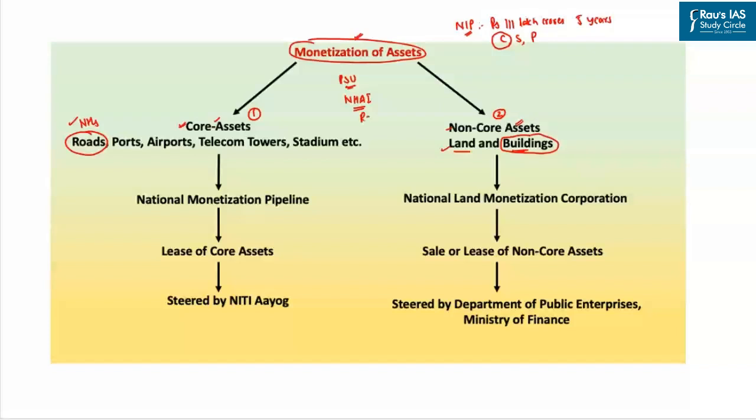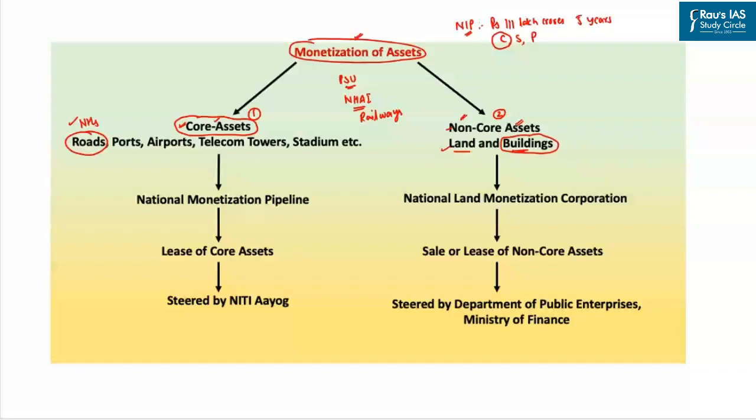Similarly, if you look at the Ministry of Railways, it has laid railway tracks, constructed railway stations, and set up the railway signaling system. So these railway stations, railway tracks, and railway signaling can be considered its core assets because they are integral to its functioning. But the surplus land and surplus buildings which the Department of Railways owns can be considered non-core assets.